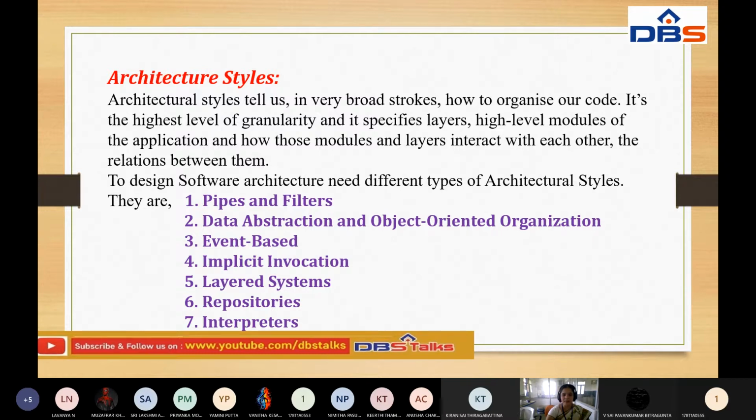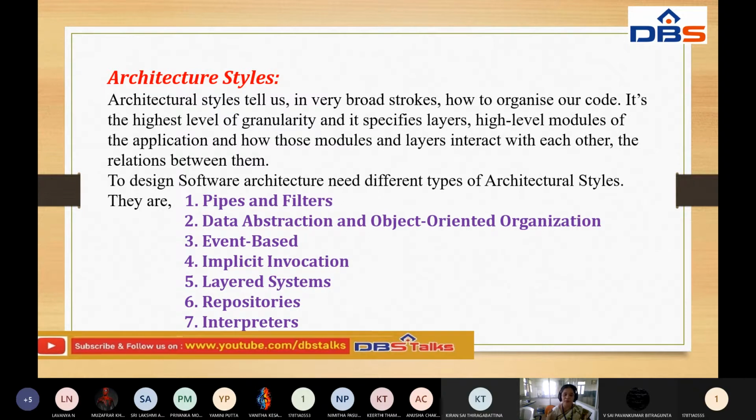It's the highest level of granularity, and it specifies layers, the high level modules of the application, and how those modules and layers interact with each other, the relationship between them. This is what the architectural styles tell us. Now, why are we using these architectural styles?